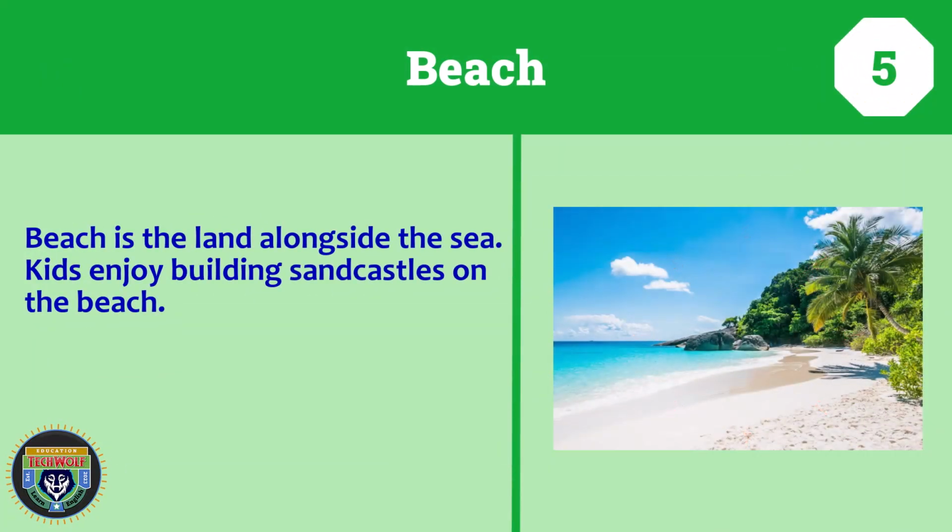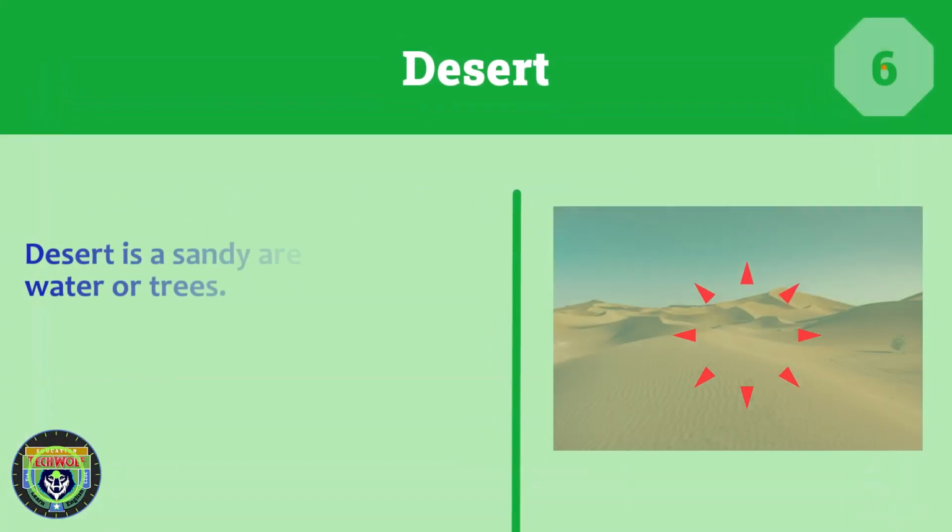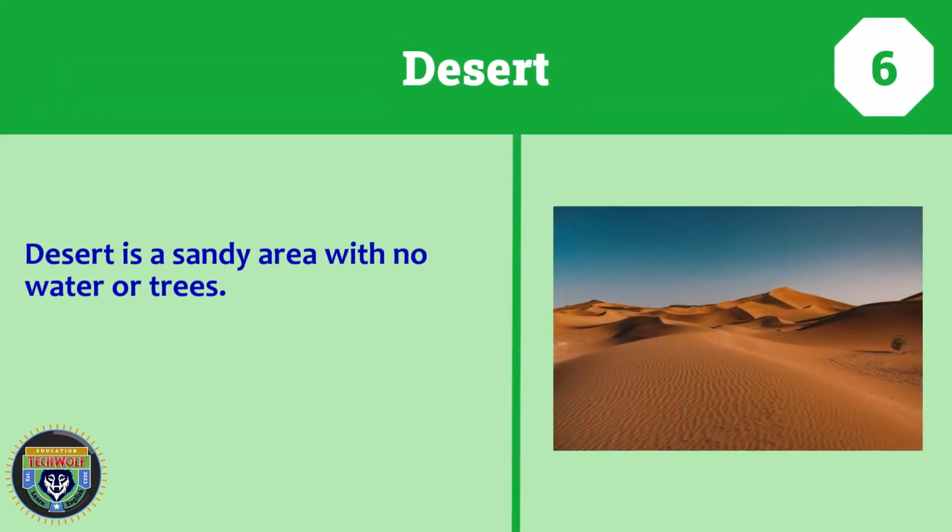Beach. Beach is the land alongside the sea. Kids enjoy building sandcastles on the beach. Desert. Desert is a sandy area with no water or trees.